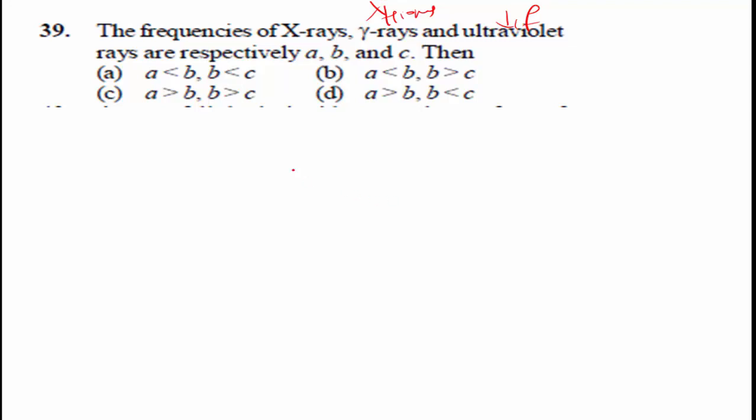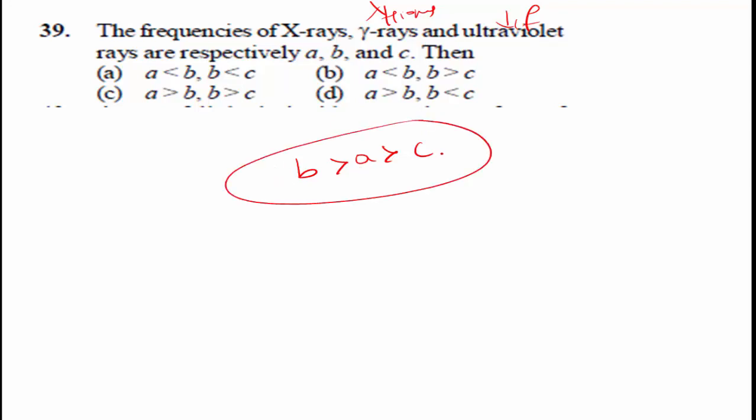The order of frequency is B is greater than A is greater than C. Or we can write A is less than B and B is greater than C. Option B is the right answer.